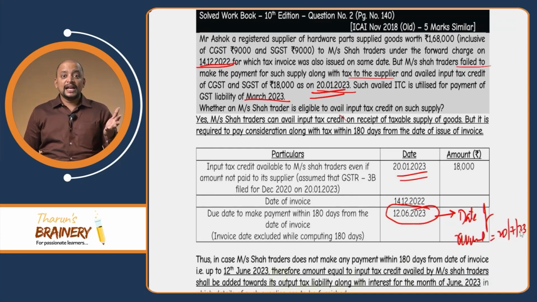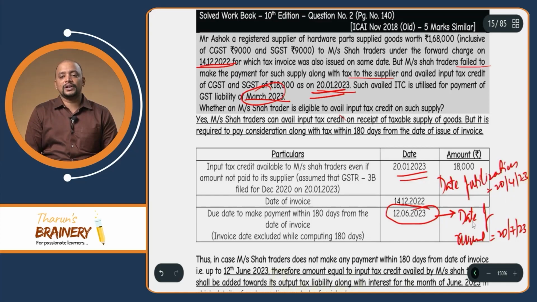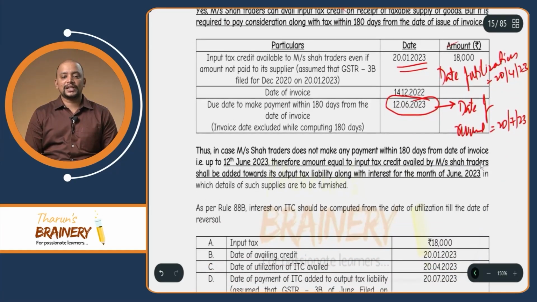So we need to take the date of utilization till the date of reversal. What is the date of utilization? Don't take the date of availment. We need to get the date of utilization. March month means, when is the 3B filed for March? That will be 20th April. So therefore, the date of utilization is 20th April 2023. For these dates, we need to compute the interest. So that's what I have given.